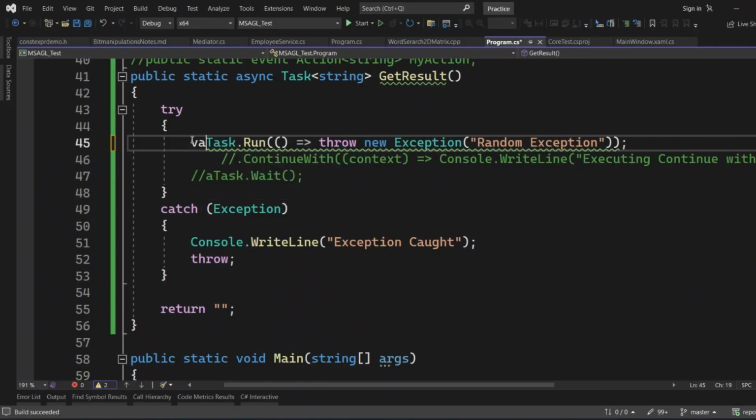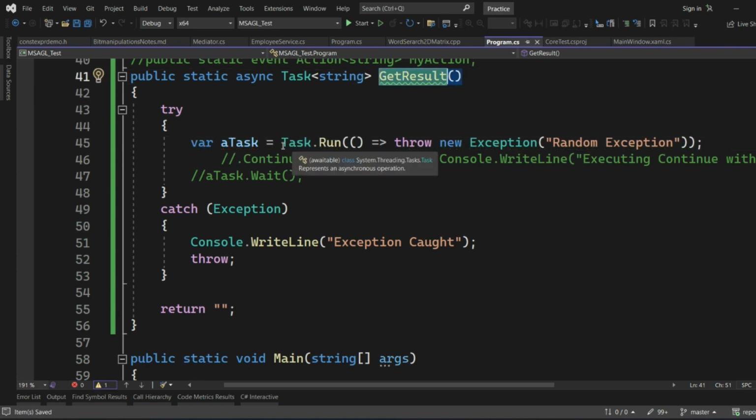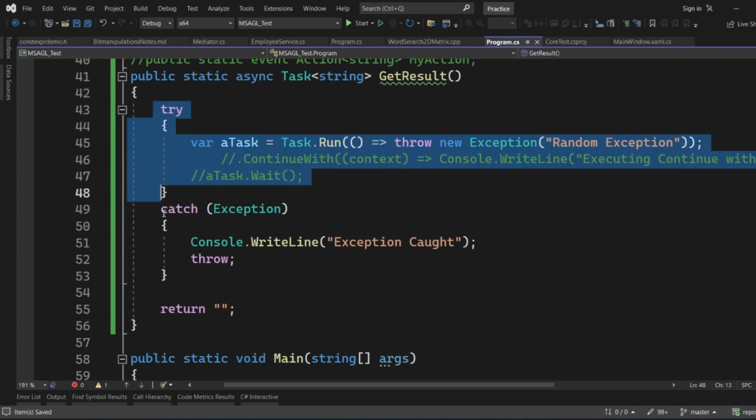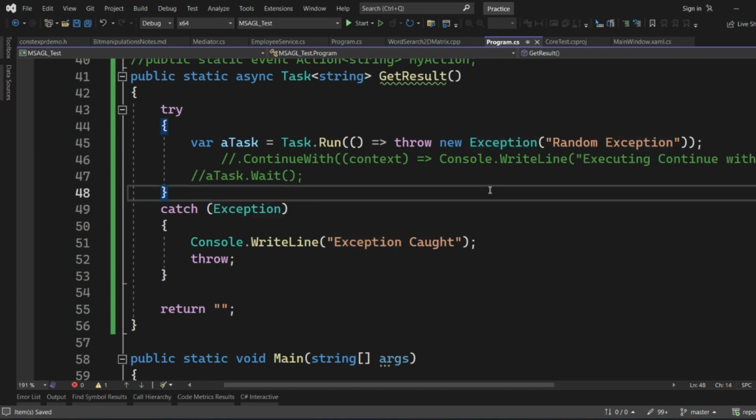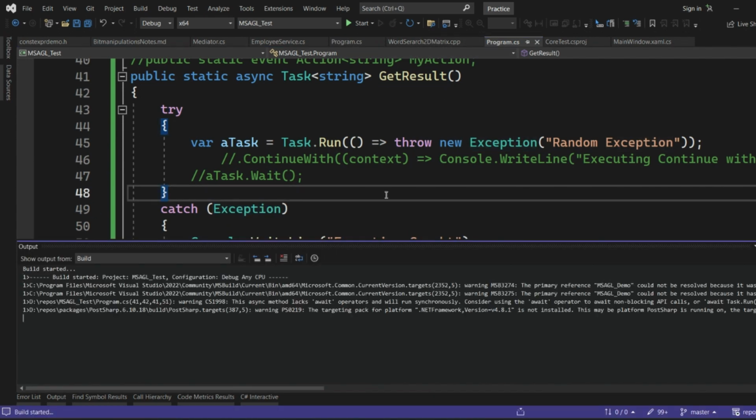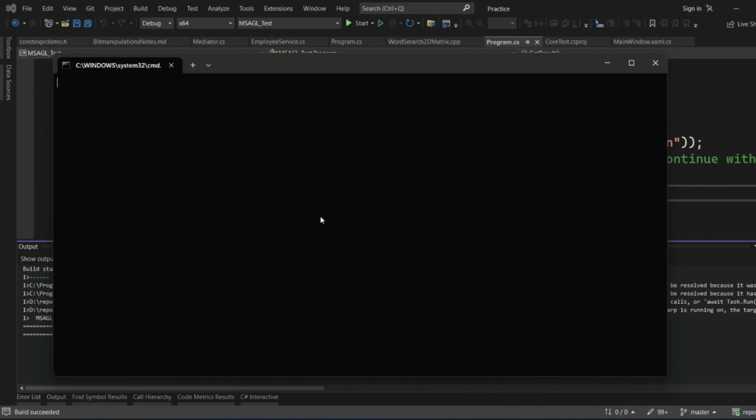Will this C sharp code throw any exception? So this is an async API which is nothing but spawning a new task, and this task action is nothing but trying to throw a new exception, and it is enclosed by a try catch block where I am catching the exception which is getting thrown. So let me just run this particular code and see whether the exception is getting thrown or not.